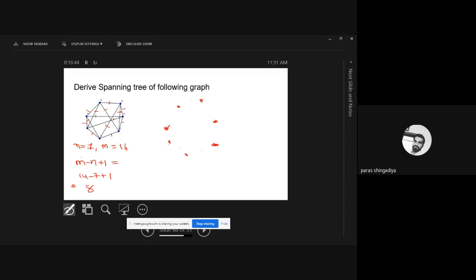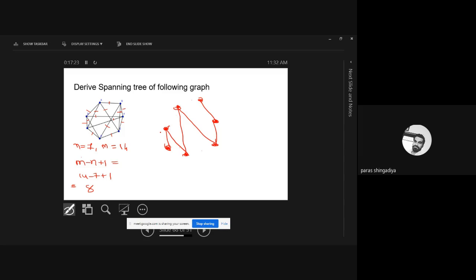Let's use all the inside edges. One, two, three, four, five, six. That is another solution. That is also a tree. Clear? All the vertices are connected and it has no cycle. Clear? So we have multiple solutions of spanning tree. Just change the edges, keep connectivity, and you will get another graph in place of that.